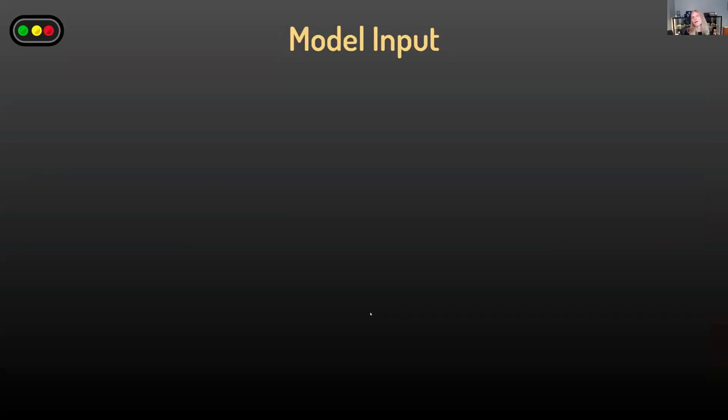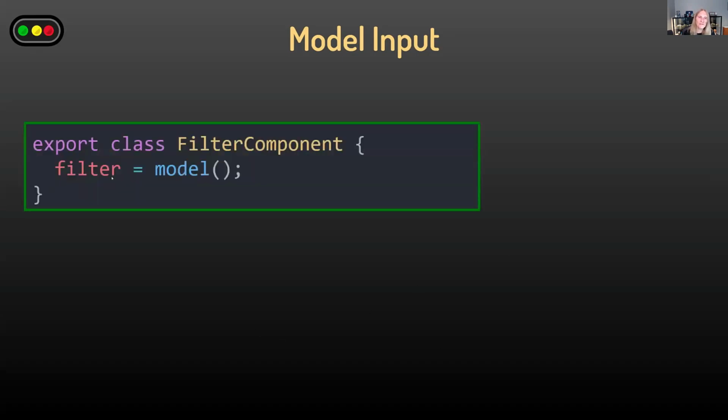The coolest one of all, and my personal favorite, is model input. We didn't really have anything like model input in earlier versions of Angular. And the syntax for that is quite simple. It's just model, and the model is a signal.